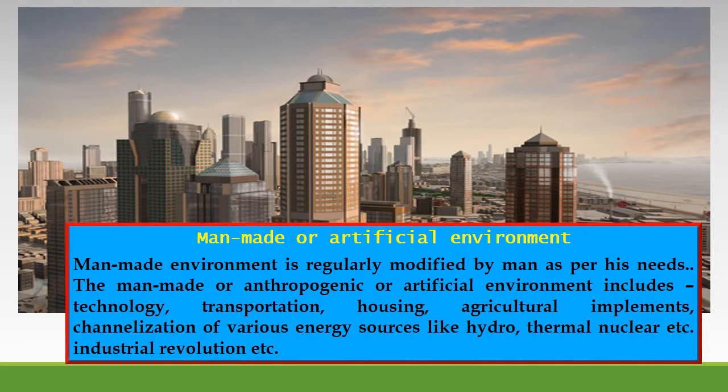The second type is the man-made or artificial environment. The man-made environment is regularly modified by man as per his needs. The man-made, anthropogenic or artificial environment includes technology, transportation, housing, agricultural implements, channelization of various energy sources like hydrothermal, nuclear, etc., the industrial revolution, etc.